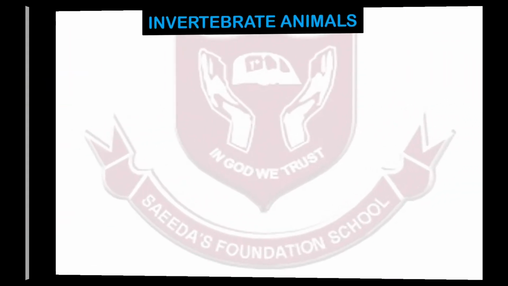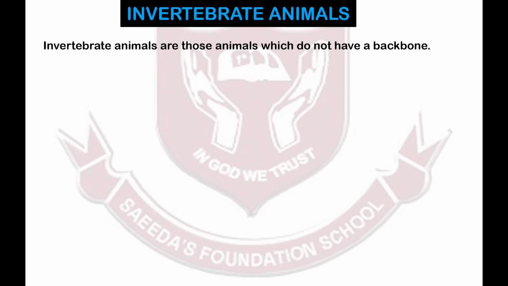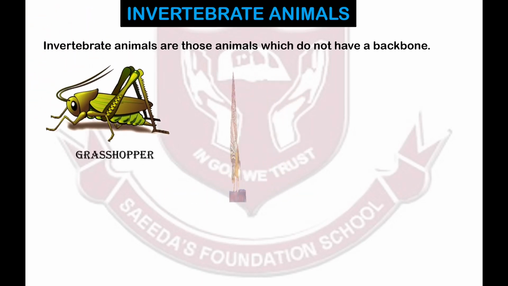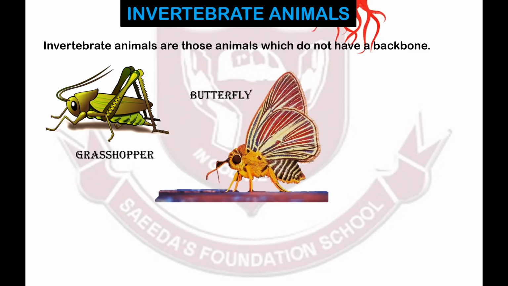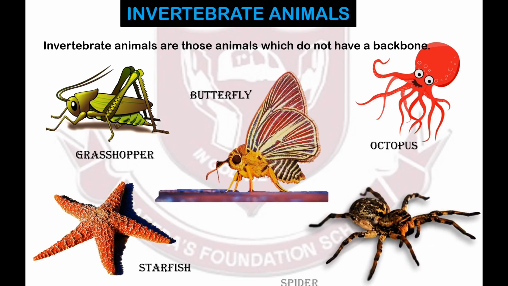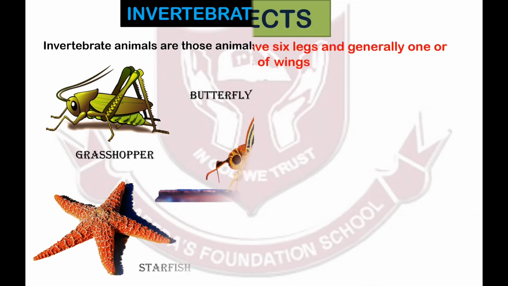Let's now move on to invertebrate animals. Invertebrate animals are those animals which do not have a backbone, like the grasshopper, butterfly, octopus, starfish, spider, etc. Some invertebrates have been classified further as insects.